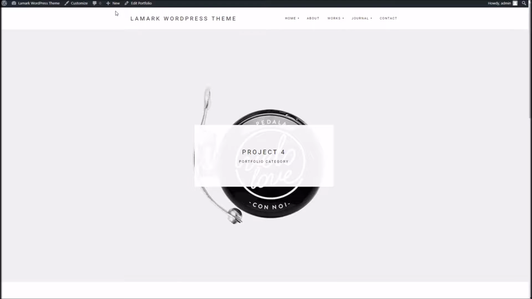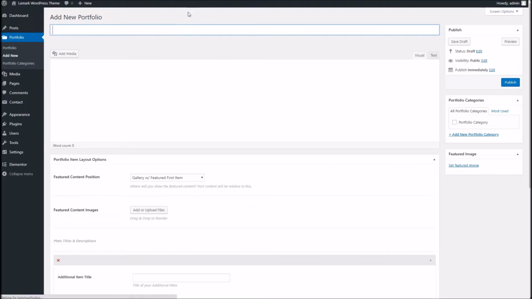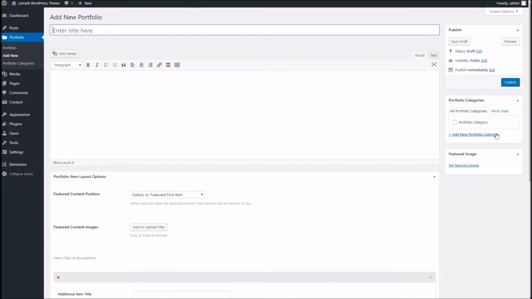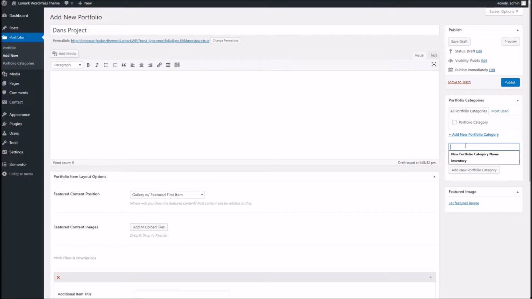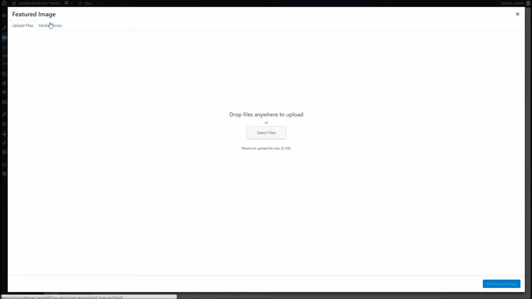So to begin with, we're going to create a new portfolio item, so we can go to New and Portfolio here, or of course in your dashboard you can go to Portfolio, Add New as well. And I'm going to start off by calling this Dan's Project, and I'll give it my own category. And before we add any more content, I'm just going to add a featured image and publish it.